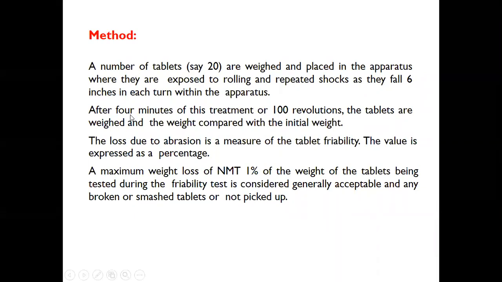The apparatus should be operated for 4 minutes for 100 revolutions, and the 20 tablets should be pre-weighed and their initial weight noted down. After the friability test, the weight of the 20 tablets should again be noted down, and the difference between the weights is the loss of the tablets. It should be calculated with the formula: initial weight minus final weight, divided by initial weight, multiplied by 100. If it is not more than 1%, then the tablets pass the friability test.